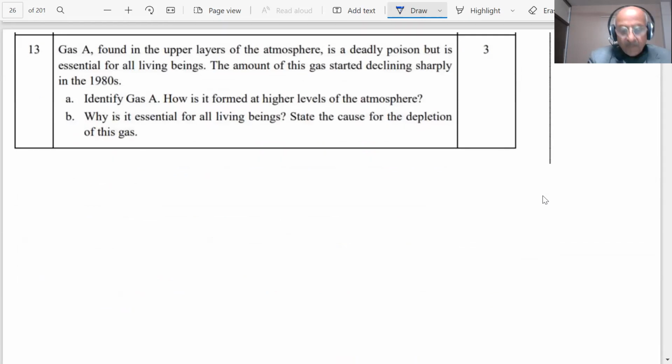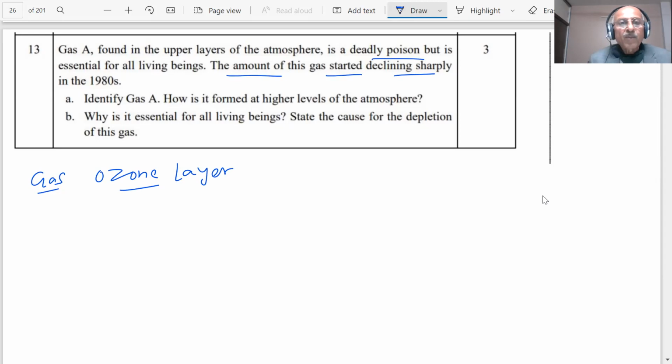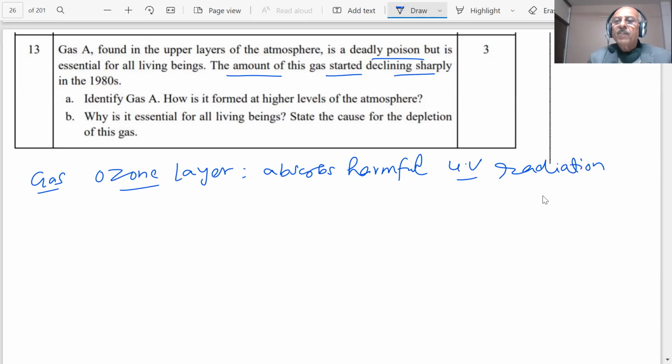Next question is coming. Gas A is found in the upper layers of the atmosphere, is a deadly poison, but is essential for all living beings. The amount of this gas started declining sharply in the 1980s. You are aware, student, there is a gas which is called ozone. The ozone layer, you are aware, is available in the stratosphere of the atmosphere. It absorbs harmful ultraviolet radiations. Otherwise, this ultraviolet is very harmful. It will cause cancer and damage our eyes also. So this is essential. The amount started decreasing.